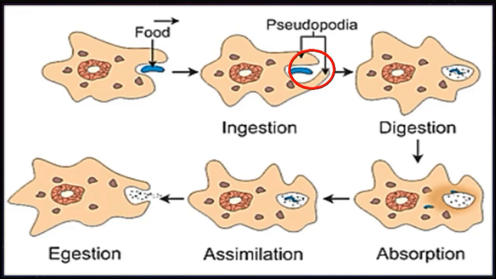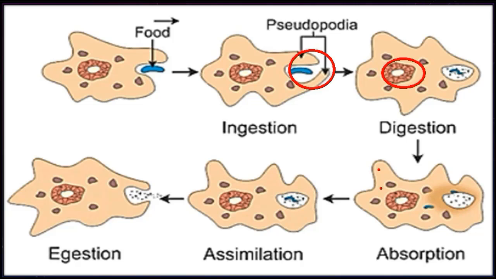Now, after ingestion, as you see here, this is the food vacuole, and here many kinds of digestive enzymes are present. These enzymes break down the large insoluble foodstuff, consequently yielding simple soluble molecules. These enzymes help to convert the large insoluble foodstuffs into simple soluble form.